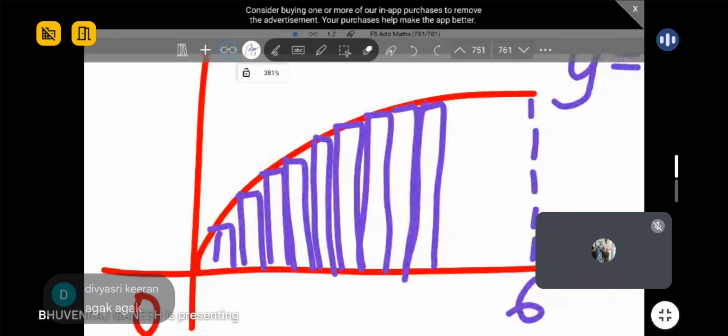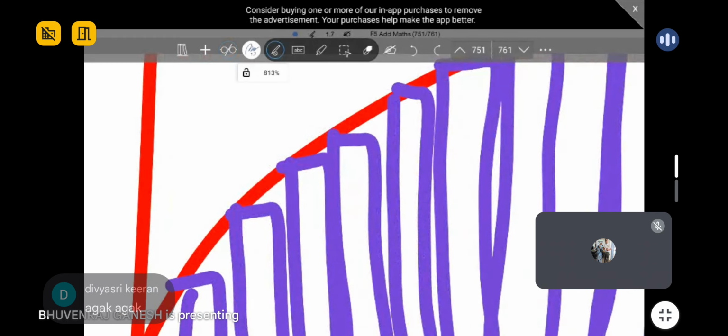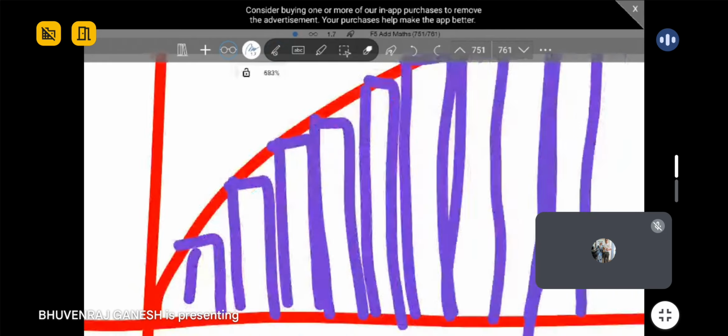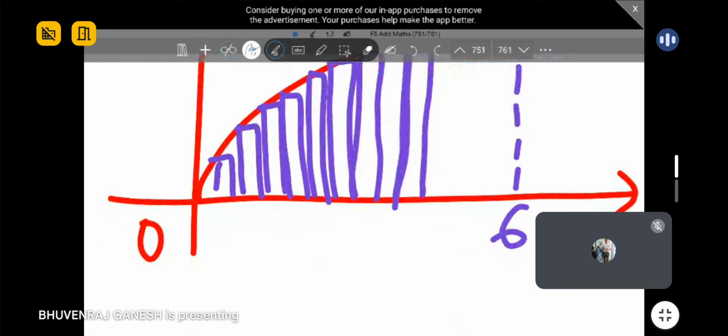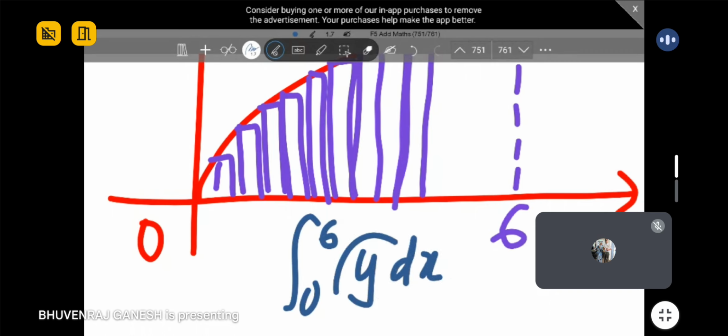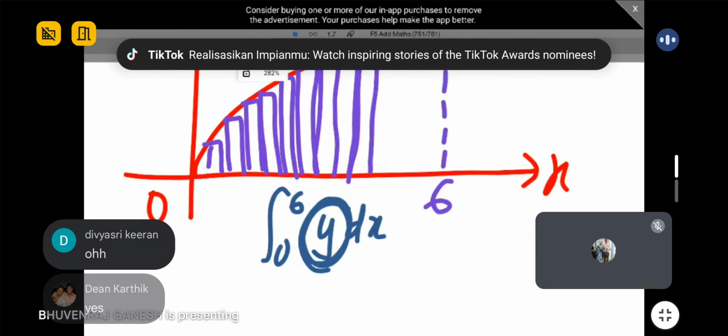So that is why it's agak-agak, because we never consider all these areas here. Although very small, they still have a value. So that's why mathematicians came out with the concept of doing the integration like this. When you use the exact equation of the curve, bila guna persamaan betul, definitely your value will be accurate. Do you guys understand the concept?